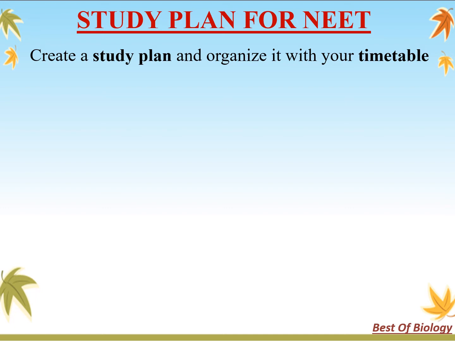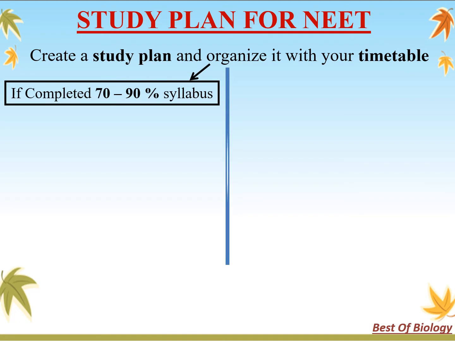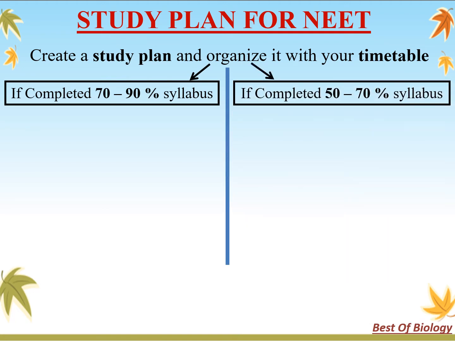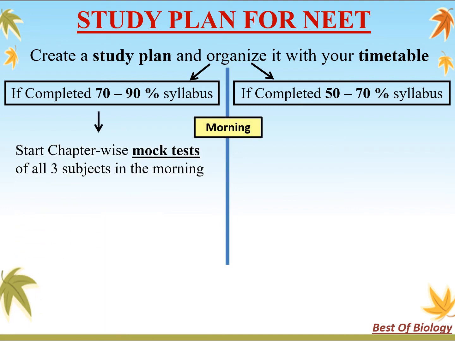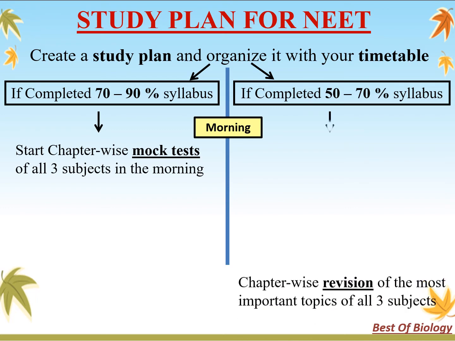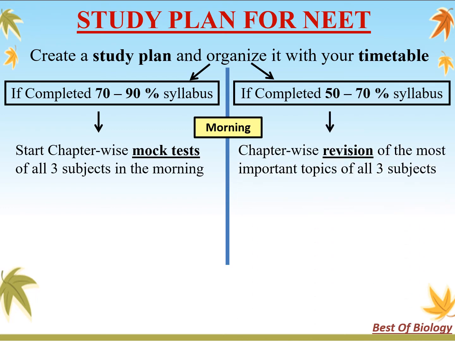This strategy is different for those who have completed 70 to 90% of their syllabus and those who are done with 50 to 70%. Those who are done with 70 to 90% should start doing chapter-wise mock tests of all the three subjects. This can be done from the coaching or from the free available online mock tests. Give 1 hour to each subject and 10 to 15 minutes break time in between them. For those who are done with 50 to 70% of syllabus, we'll be doing chapter-wise revision of the most important topics of all the three subjects. And by afternoon time, 12 to 1 p.m., revision of all three subjects would be done.